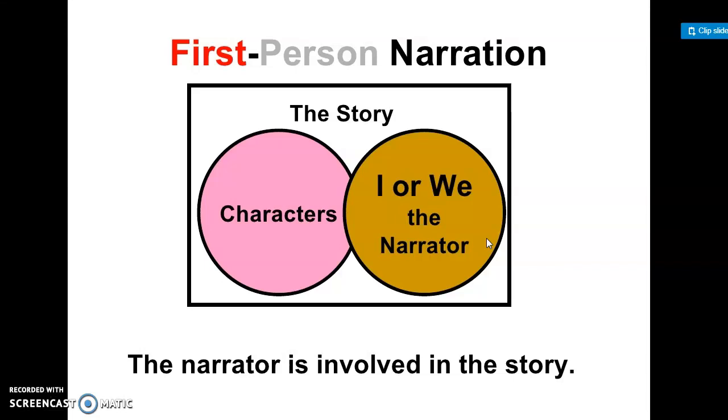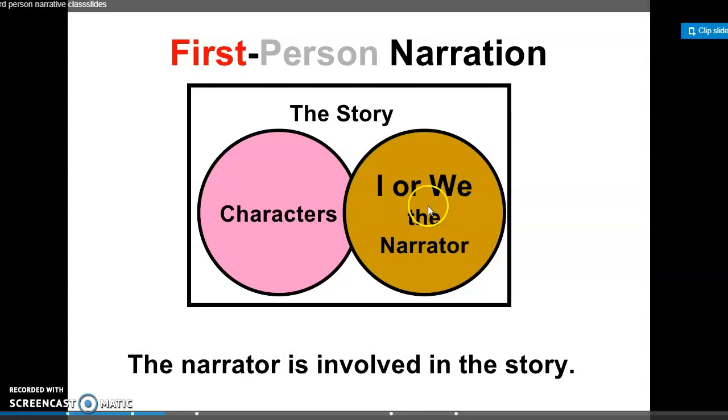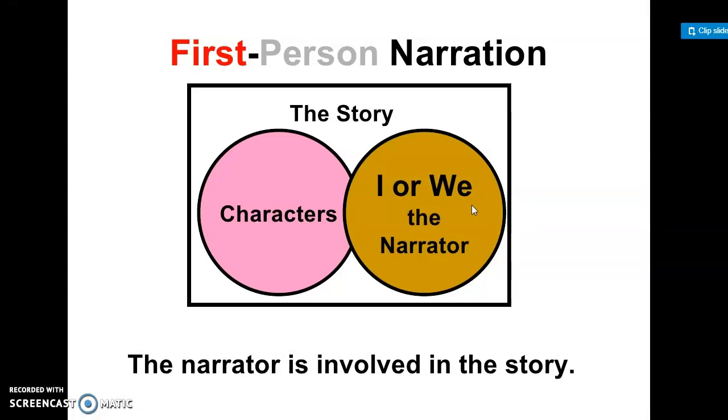So, narration is a kind of story which is told by the author in the form of the first, second, or third person. If the narration is told by the first person, in that case, the storyteller uses I or we. It means the narrator is involved in the story. This means the author tells exactly what happened, and the author lives in the story.